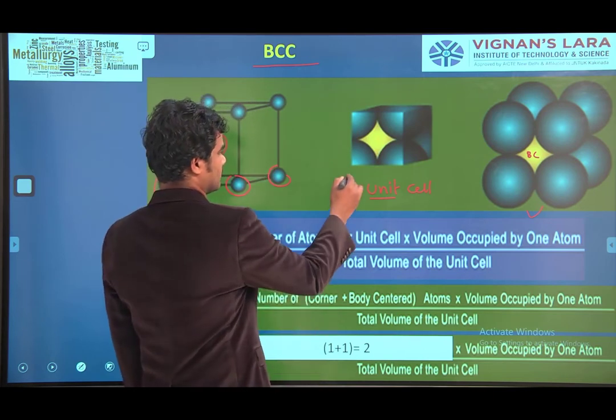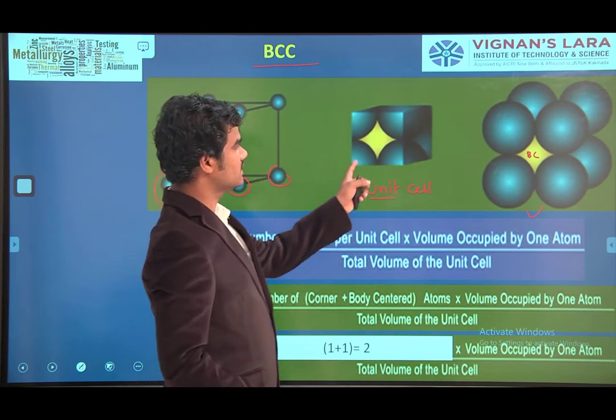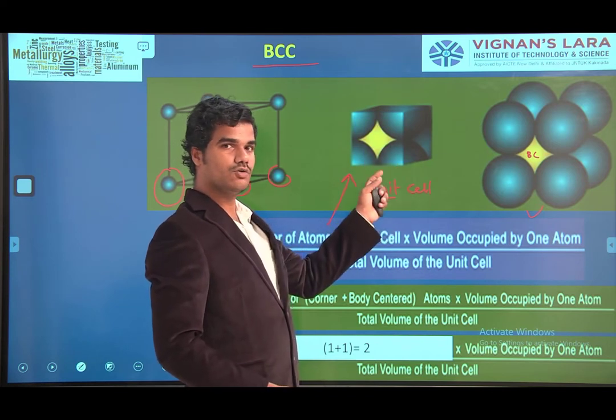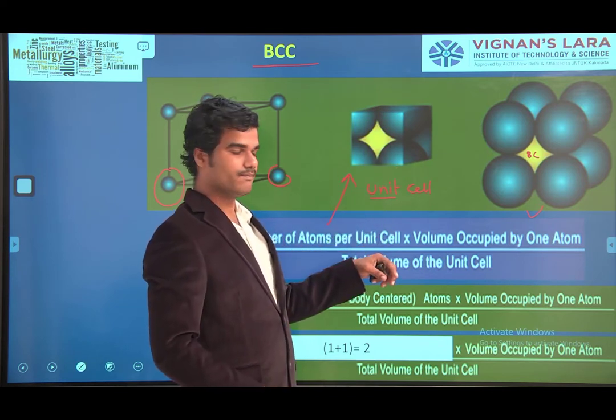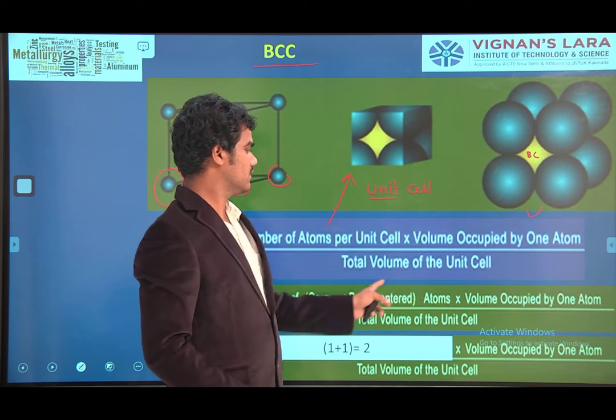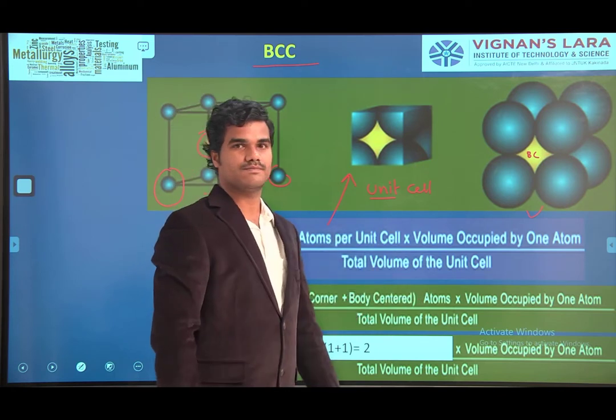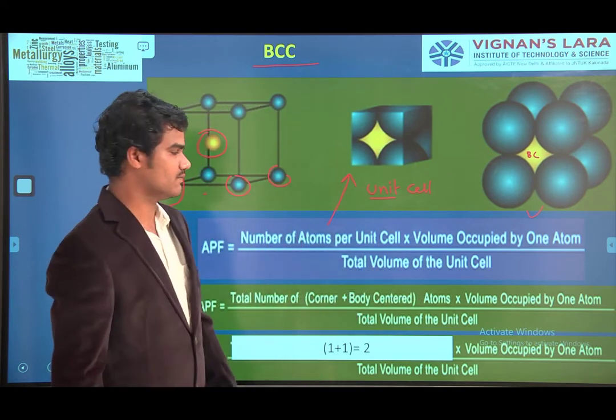Packing factor is number of atoms in this unit cell into volume of one atom by total volume of unit cell. Okay?